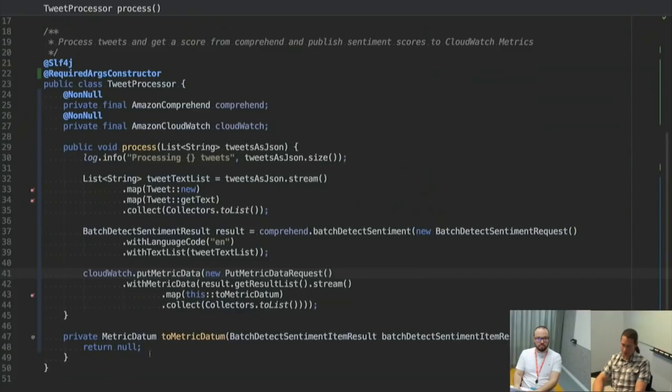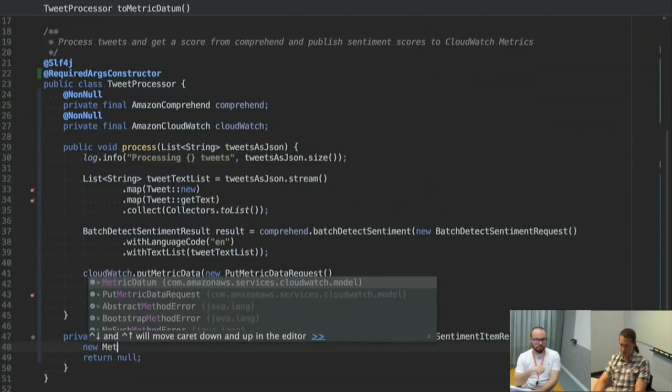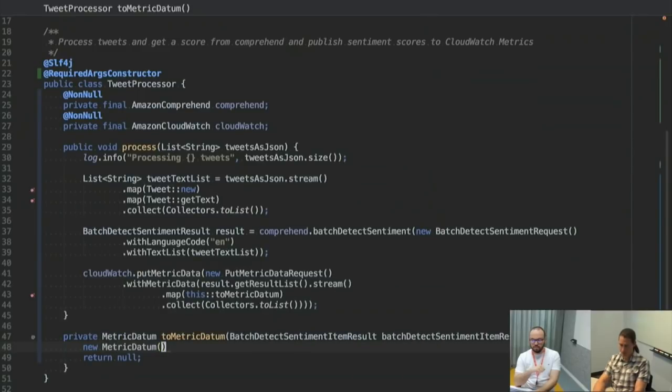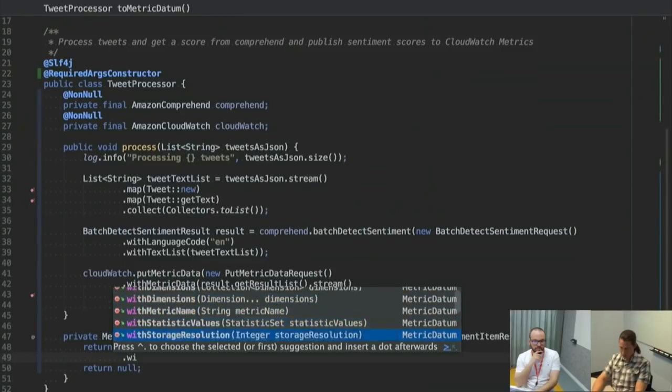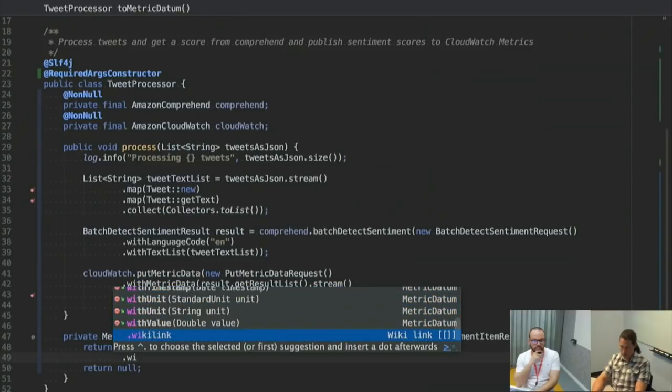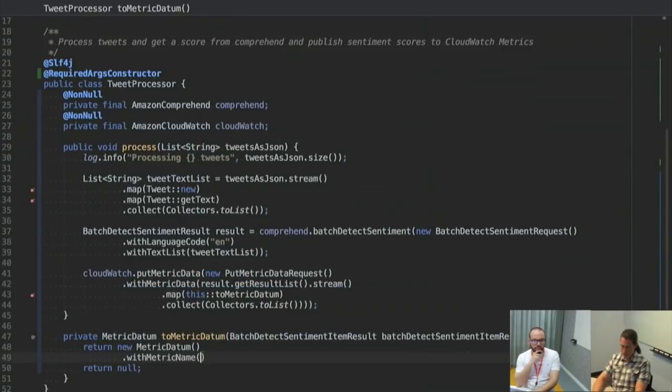Okay, let's see. So now I have to convert this sentiment item result into metrics. So let's see what this takes. With dimensions. So we're going to call this, I guess we can just do these as separate metrics.